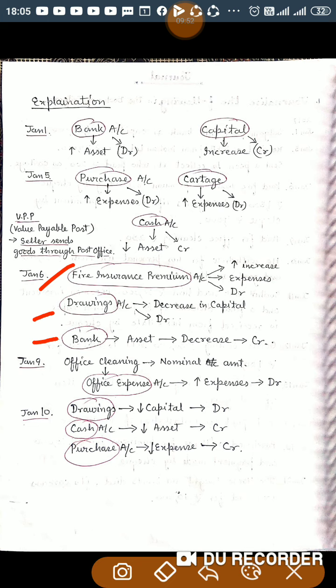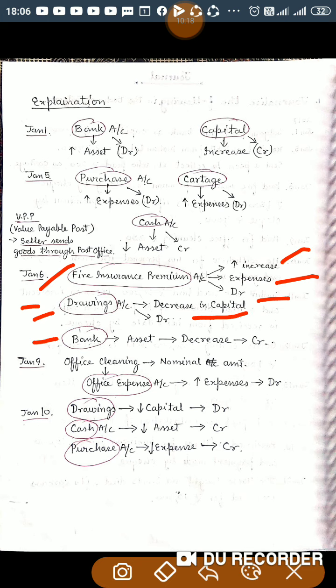As per the modern rule, fire insurance premium is an expense and expense is increasing in the business, so it should be debited. The rule under the modern rule is that if expenses are increasing, they should be debited. So fire insurance premium will be debited. Drawings, as I have discussed, is nothing but a decrease in capital.